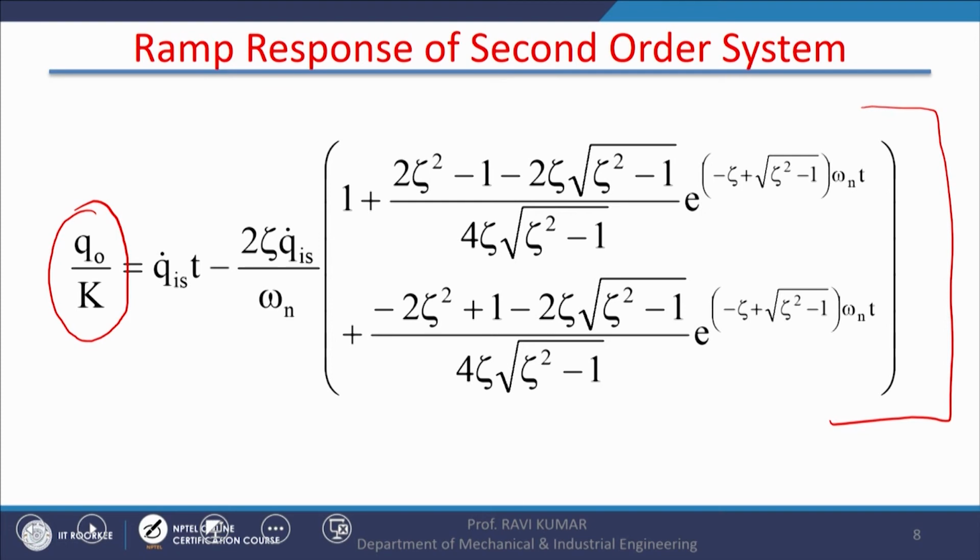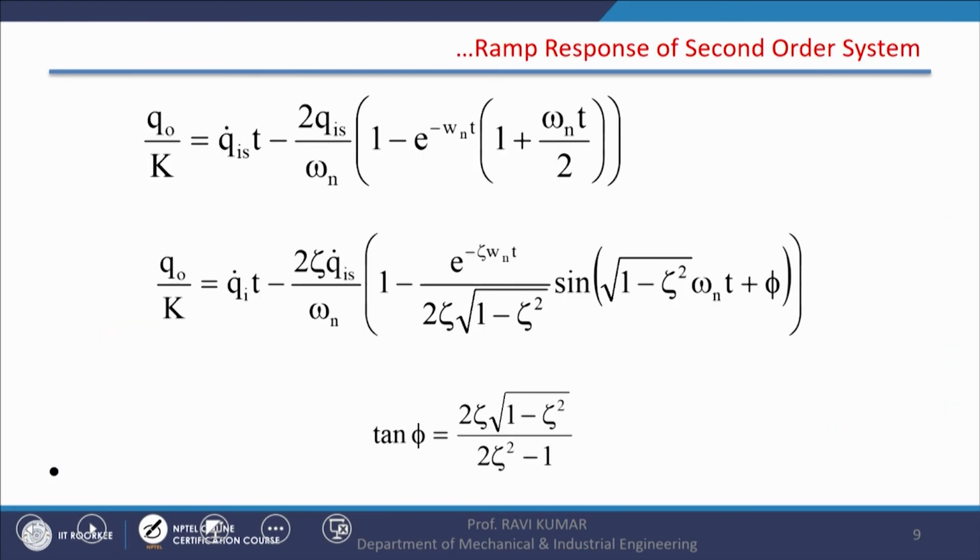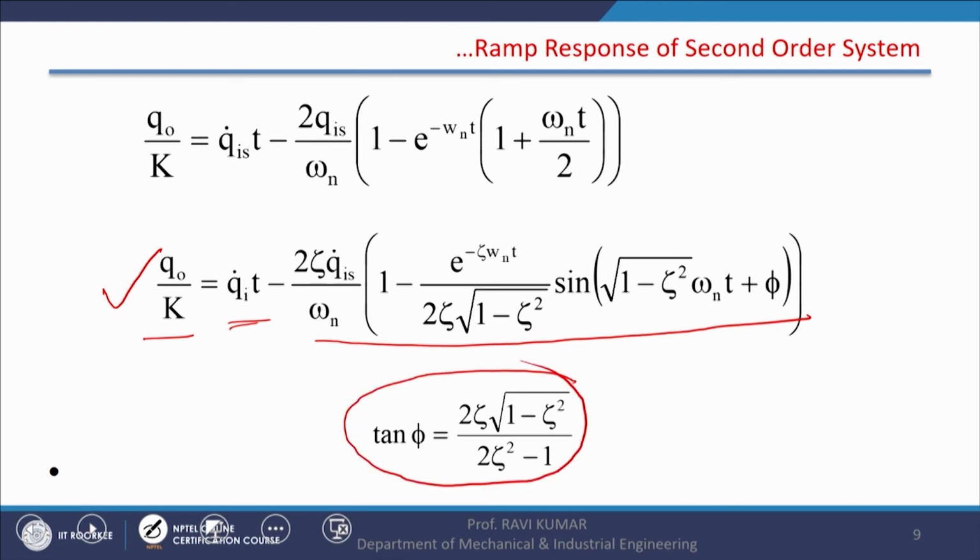And normally, because normally our systems have the damping ratio in a range of 0.6 to 0.7. So normally our systems, second order systems, are followed by the equation, governing equation by underdamped system, and that is QO by K. This is rate of input minus this expression. The angle, phase angle, can be calculated by using this equation, which is a function of damping ratio.